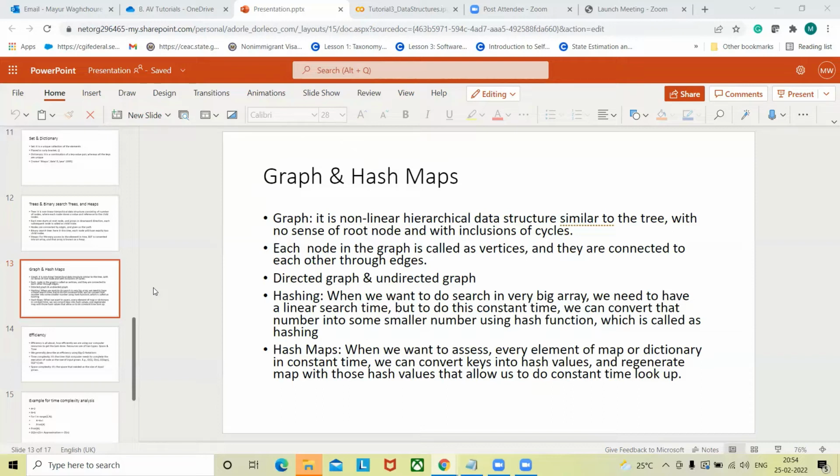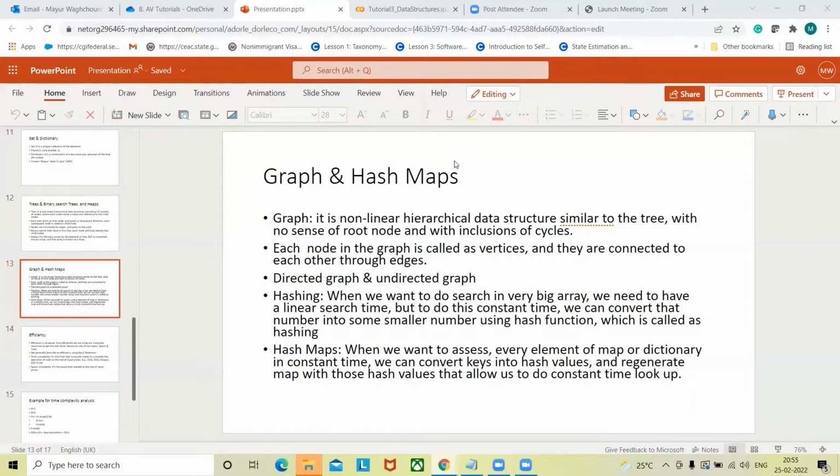If inside an array there are 100 numbers, I'm just taking a random number, then when you apply this hash function, you can put these 100 values into a small number of buckets only. You do not need 100 locations over there. You can do that in 10 buckets only. This conversion from the value to the new hash value or code is done inside the hash function, and that process is called hashing. So that's something that will help us.